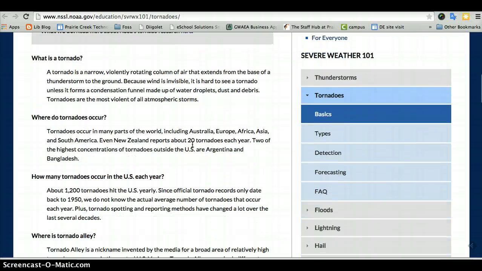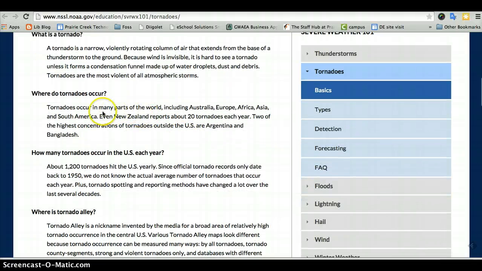And it says, where do tornadoes occur? It has all kinds of places that I didn't realize. It happens all over the place. Australia, Europe, Africa, Asia, South America, even New Zealand, which I didn't know. And two of the highest concentrations of tornadoes outside the U.S.